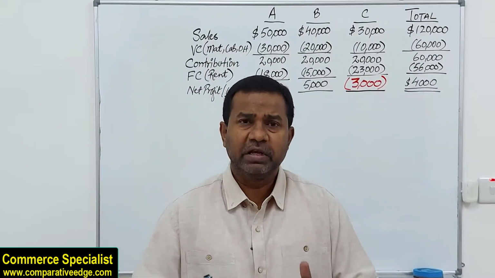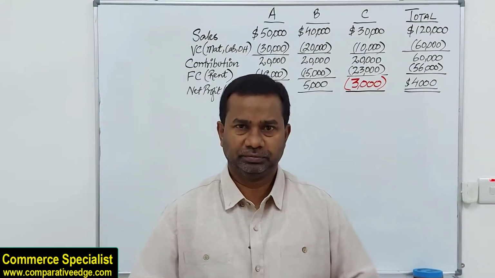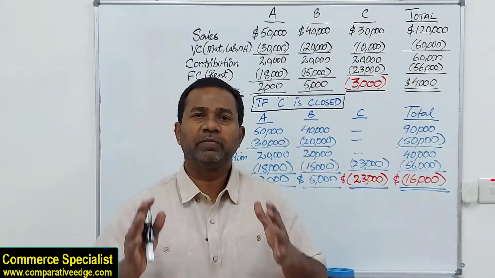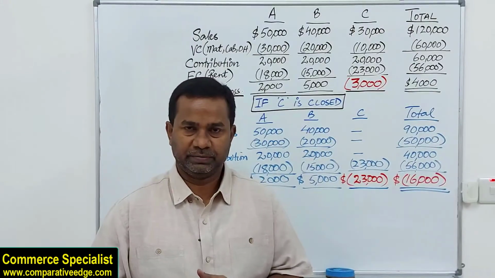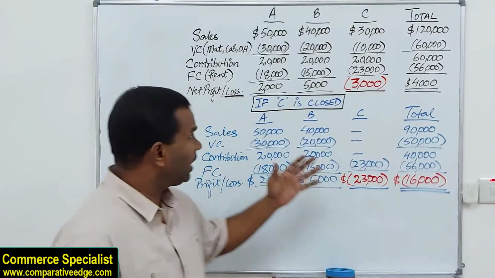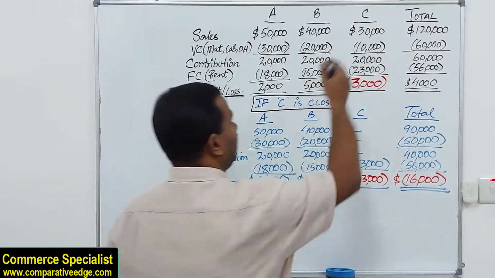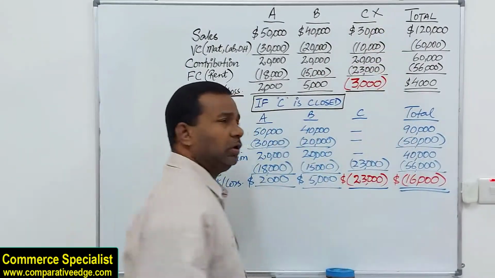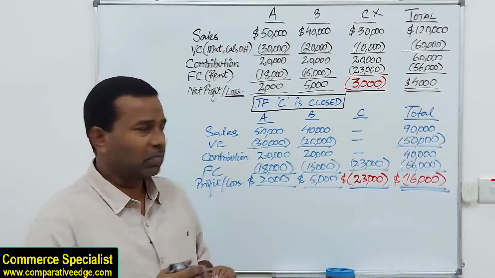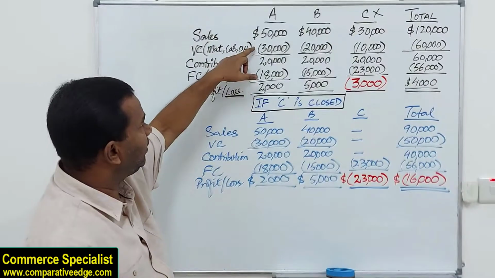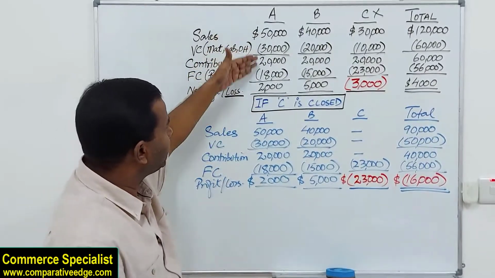So now I'm going to do some calculations to show you what happens if we close department C. So let's look at it. If department C is closed, what will happen? Department A continues to operate, with sales being the same 50,000 and variable cost 30. I copy-pasted this here.